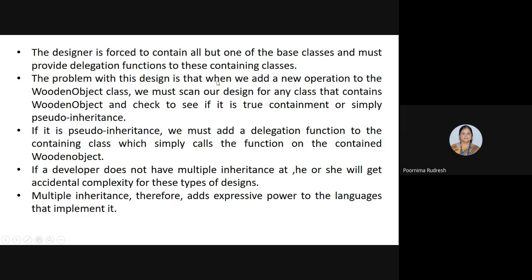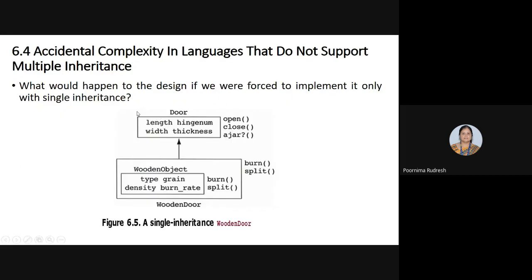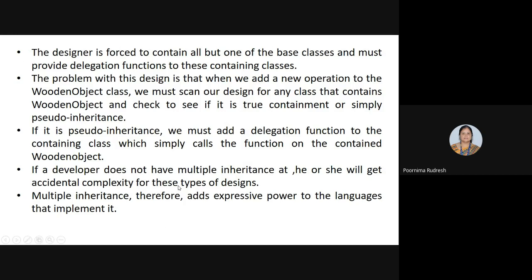But the problem with this design is that when we add a new operation to the wooden object class, we must scan our design for any class that contains the wooden object. See here, whenever a new operation is defined for this wooden object class, then we have to check whether any class contains the wooden object, and whether it is a true containment or simply inheritance.